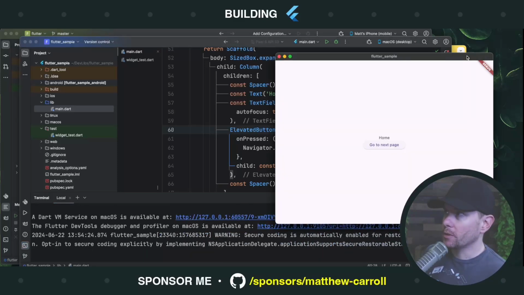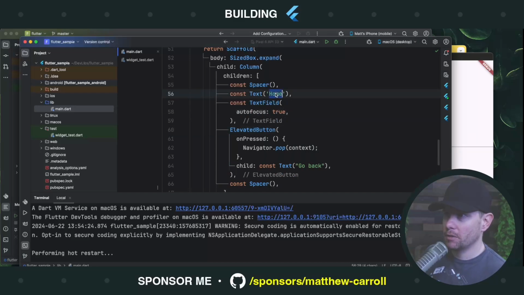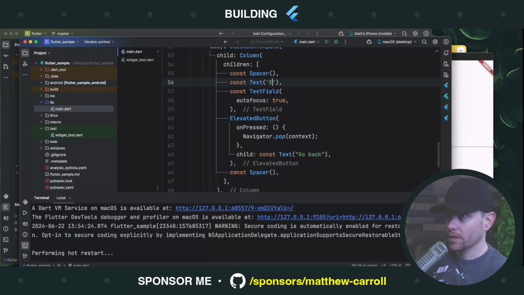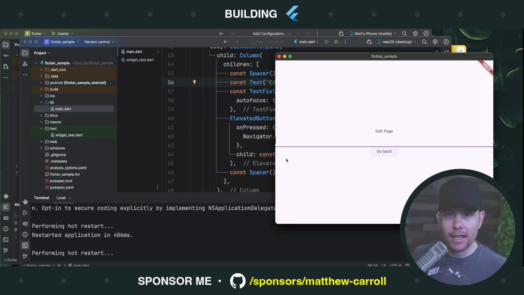Okay. Hot restart again. Here we are on page 1. It says home. Go to next page. I should actually probably change that name too, just to be absolutely clear. This is edit page. Hot restart again. Here we are on home page. We go to next page. Now we're on the edit page. Notice that this text field has this blinking caret right over here. That's because this text field says, I want to receive focus as soon as I'm visible. So the moment this page appears, it has focus.